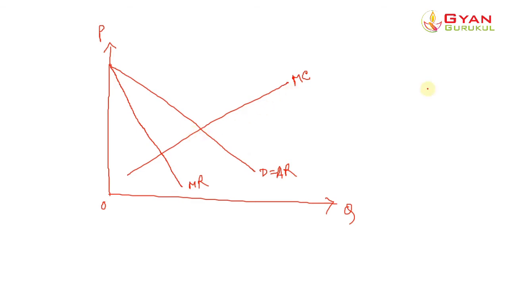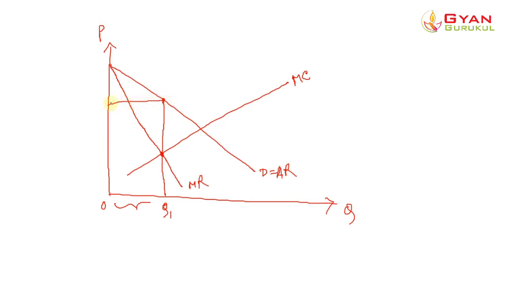And from the theory of monopoly, what we have learned is that the monopoly producer attains equilibrium at the point where marginal cost is equal to marginal revenue. At this particular point, consequently, he would produce a quantity, let's say OQ1. He would produce OQ1 and the price would be decided by this point here.